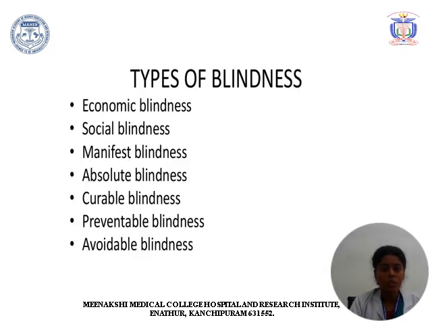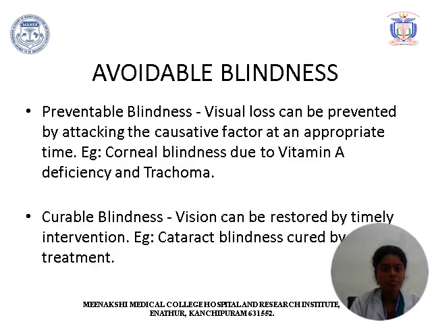Types of blindness include economic blindness, social blindness, manifest blindness, absolute blindness, curable blindness, preventive blindness and avoidable blindness. Avoidable blindness includes the terms preventable blindness and curable blindness. In preventable blindness, the vision loss can be prevented by attacking the causative factor at an appropriate time. For example, corneal blindness due to vitamin A deficiency and trachoma can be prevented by timely measures. Curable blindness can be restored by timely intervention. For example, cataract blindness can be treated by surgery.